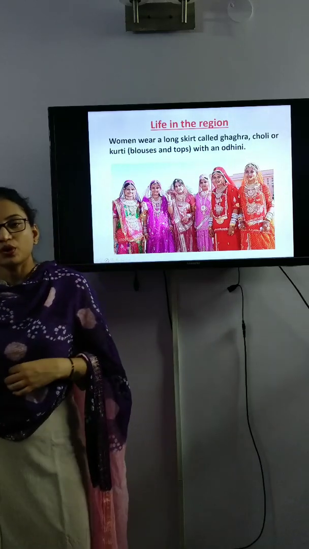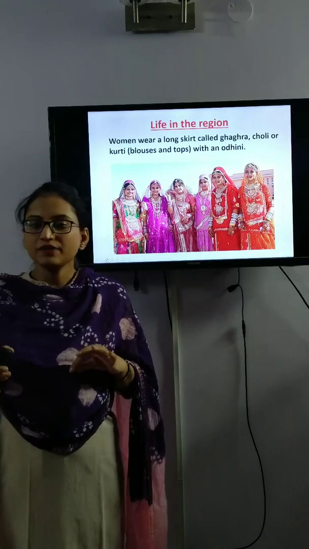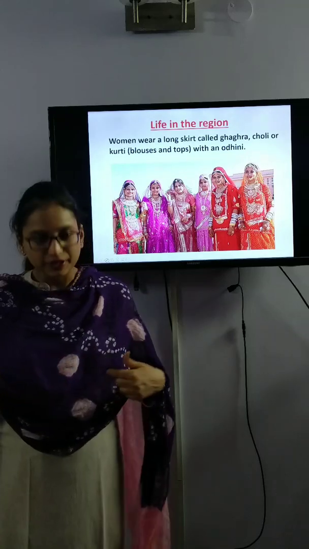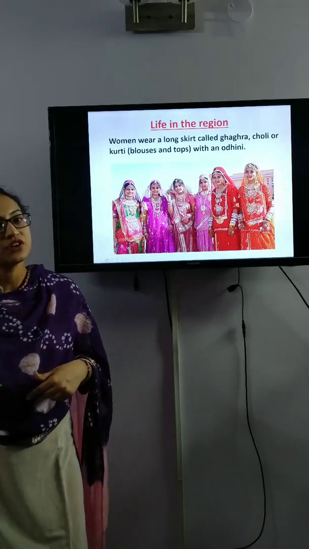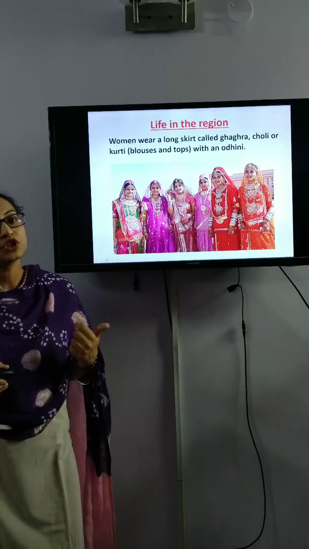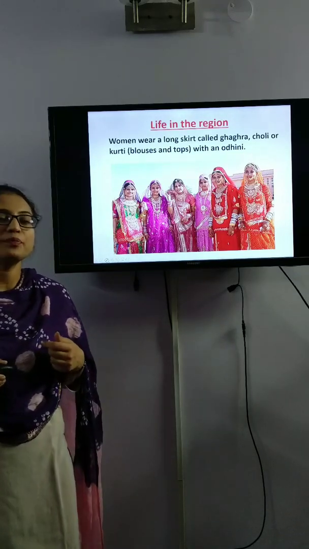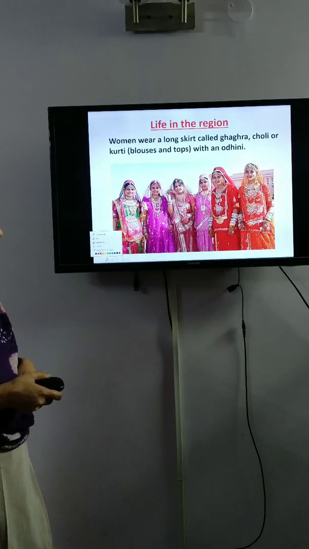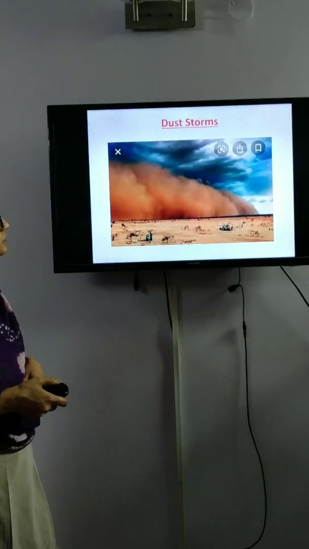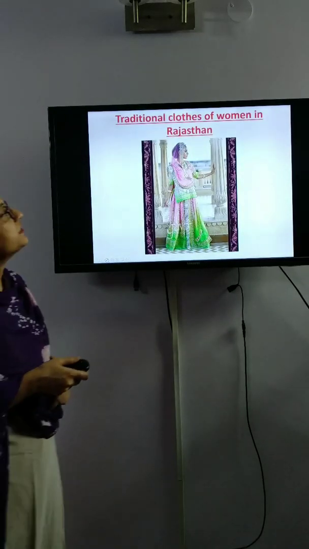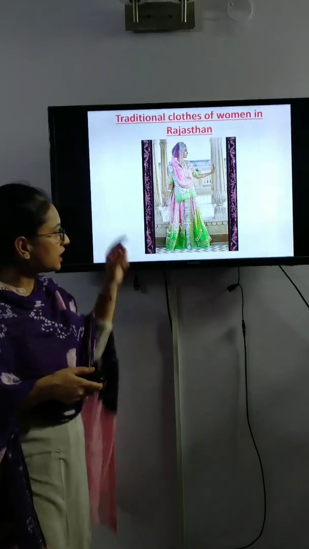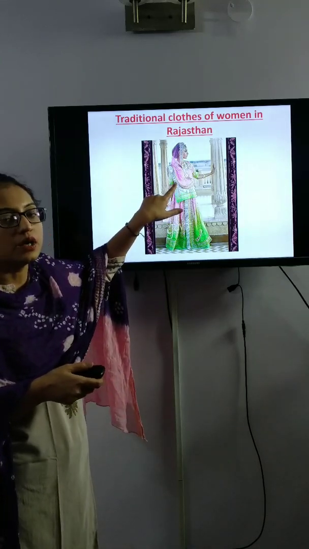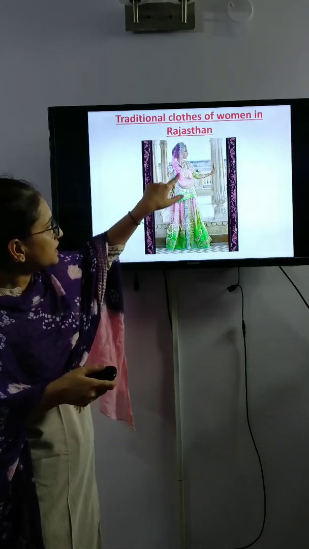Children, this is also an odhni, and I have purchased this odhni from Jaipur, Rajasthan. This is batik print, and this print is very famous in Rajasthan. I am going to show you some pictures of the traditional clothes of men and women in Rajasthan. See the traditional clothes of women in Rajasthan. This is ghagra, this is choli, or we can also call it a blouse or a top, and this is odhni.